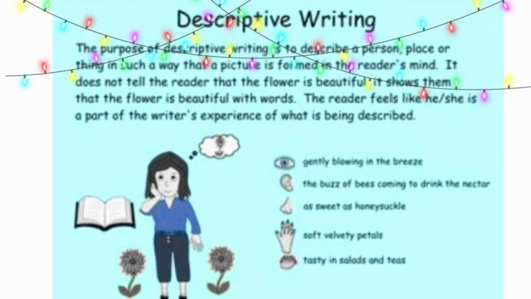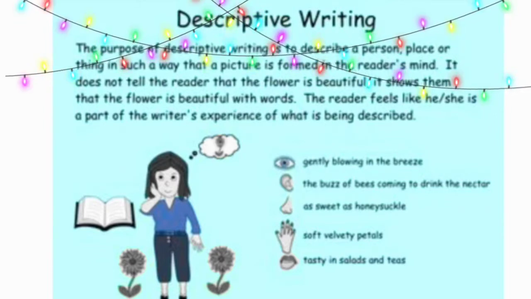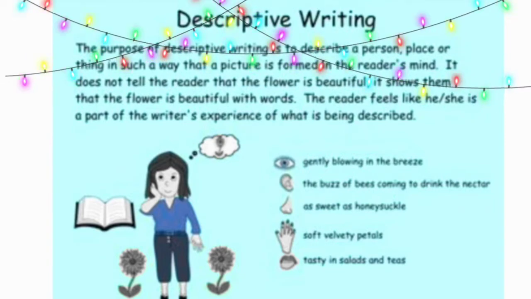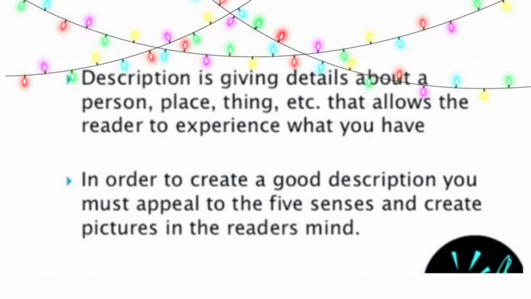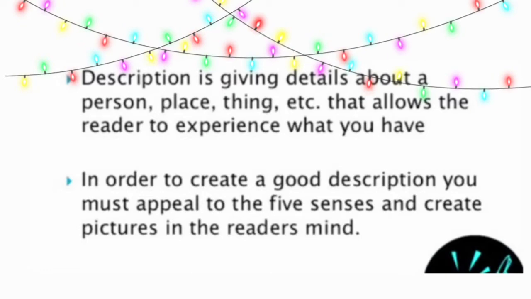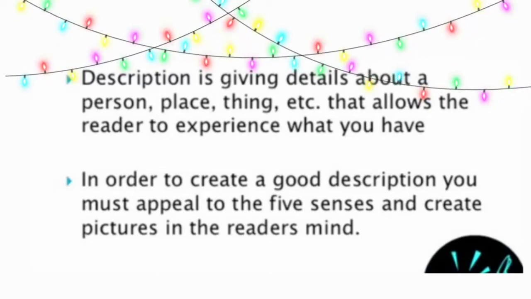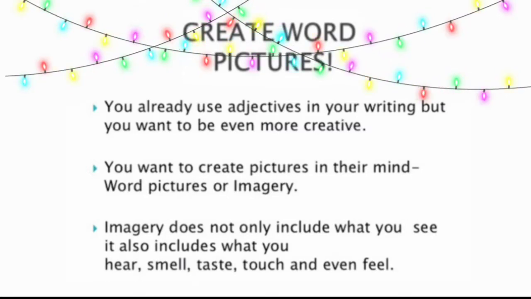Some of the examples of descriptive writing using the 5 senses are gently blowing in the breeze, the buzz of bees coming to drink the nectar, as sweet as honeysuckle, soft velvety petals, tasty in salads and teas. Description is giving details about a person, place, or thing, etc., that allows the reader to experience what you have experienced. In order to create a good description, you must appeal to the 5 senses and create pictures in the reader's mind. How to create word pictures in the reader's mind?